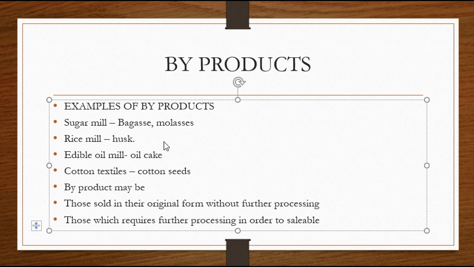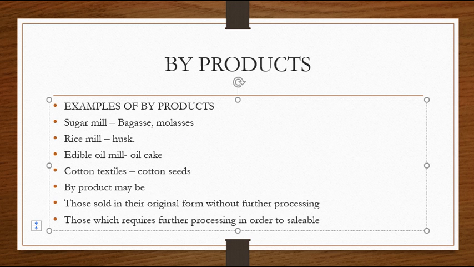Then bagasse and molasses can be further processed to get a finished product. So these are known as your byproducts.